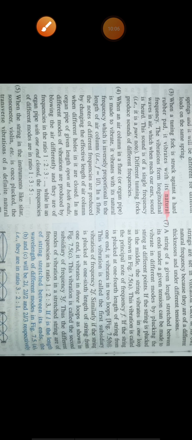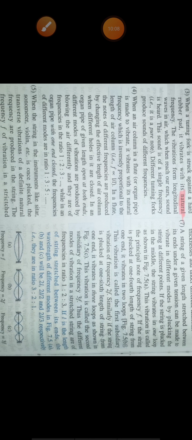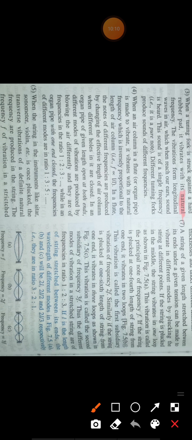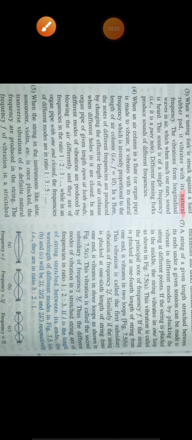There are a few more examples: the air column of a flute, or a string of an instrument like a sitar or a sonometer. When you play them, there are air molecules that offer some resistance too. They are actually not ideal cases of natural vibrations. So remember two or three examples of damped vibration.